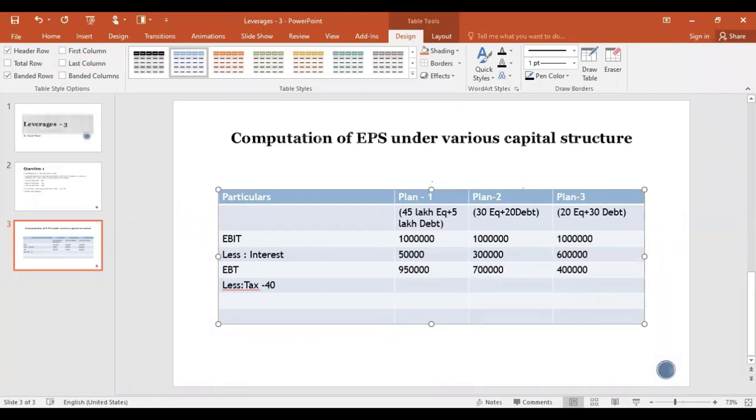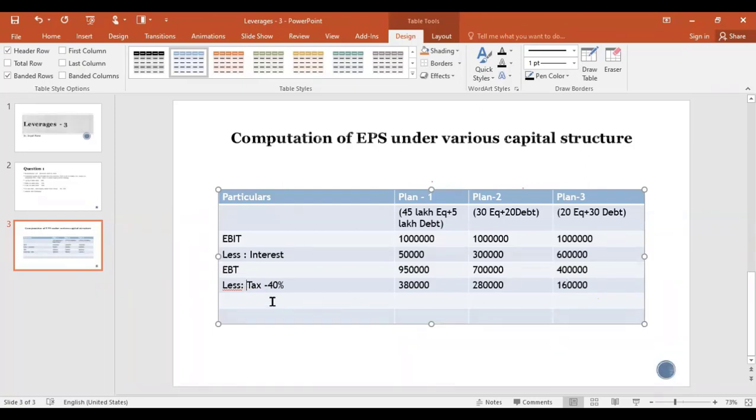So on 40% tax, here on 9 lakh 50,000, 40% is 3 lakh 80,000. And the next, on 7 lakh, 40% is 2 lakh 80,000. And here on 4 lakh, 40% is 1 lakh 60,000. So what are you getting now?